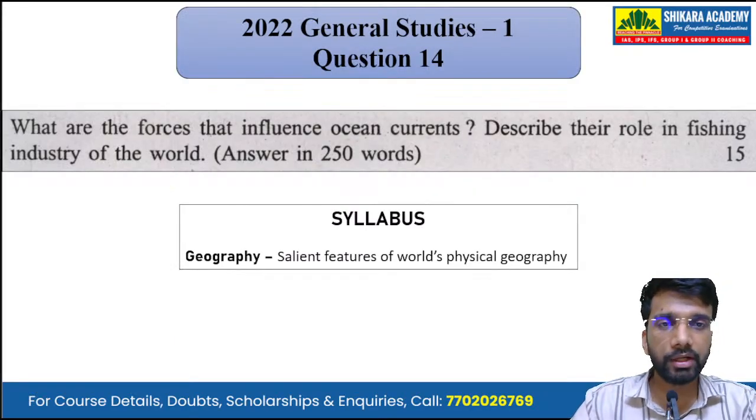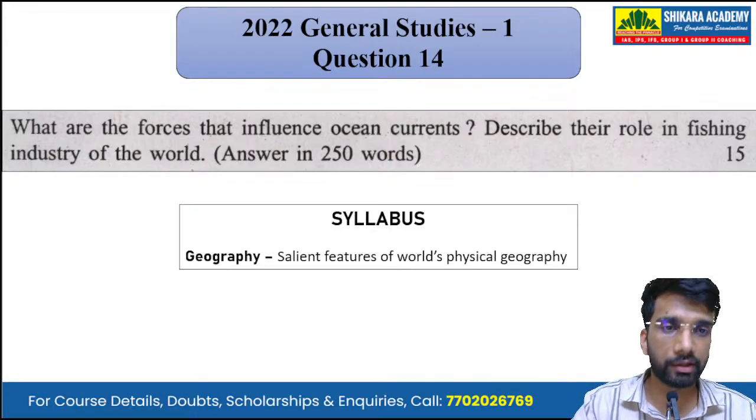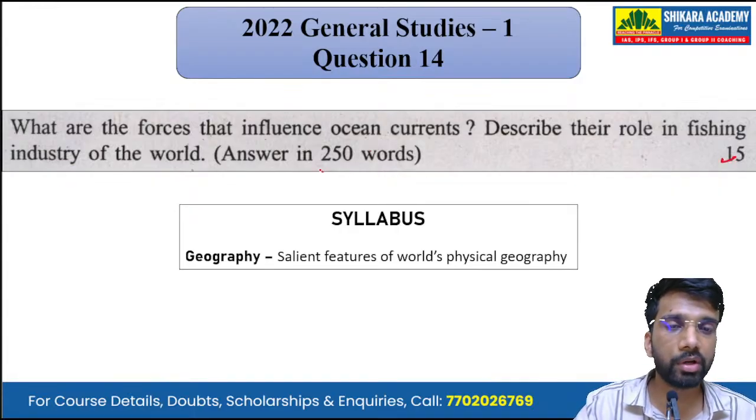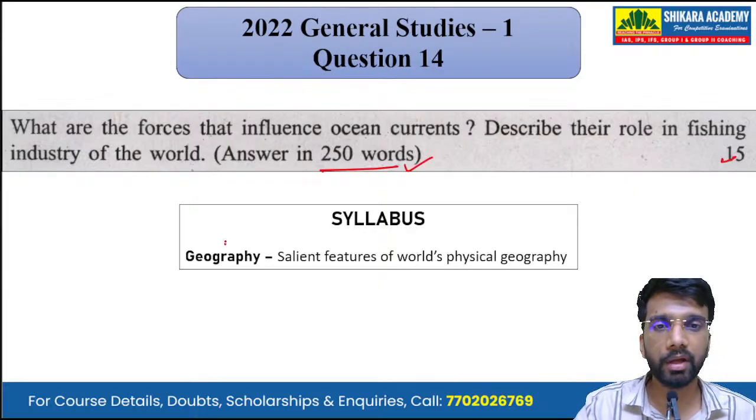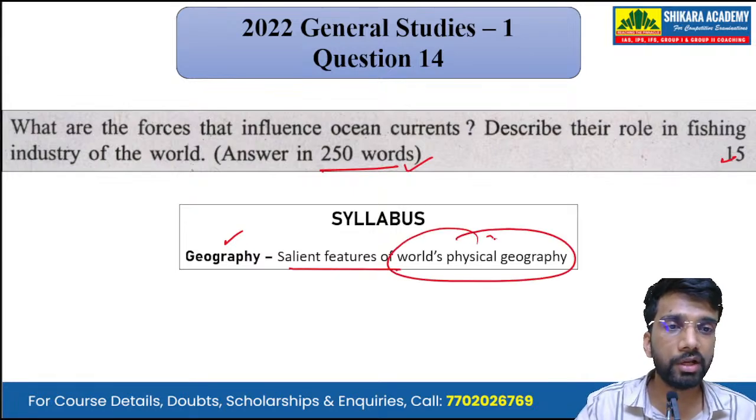Moving on to the next question, that is question number 14. What are the forces that influence ocean currents? Describe their role in the fishing industry of the world. A 15-mark question that we have to answer in 250 words. It's a question that has been asked from the subject of geography, and the topic is salient features of world's physical geography.